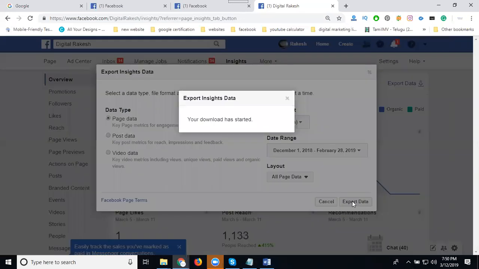The data download will start. You can check each and every report in Excel format. You can send it to your authority team. This is how you check your Facebook page, organic report and page report, in the Facebook Insights option. Please note down this name, Facebook Insights.